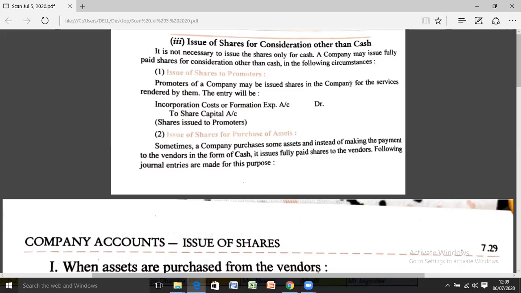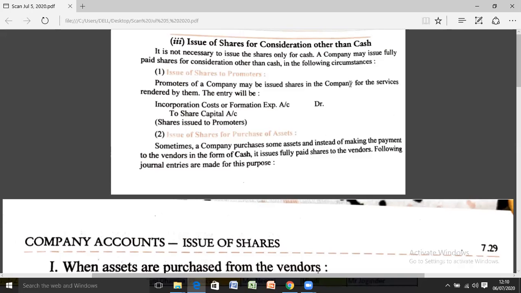Secondly, a company can issue its shares at the time of purchase of any asset. Suppose a company is purchasing an asset. What happens in that case? The person who sells the asset is known as the vendor, and the company becomes the buyer. Now on the next page, we can see the entries.